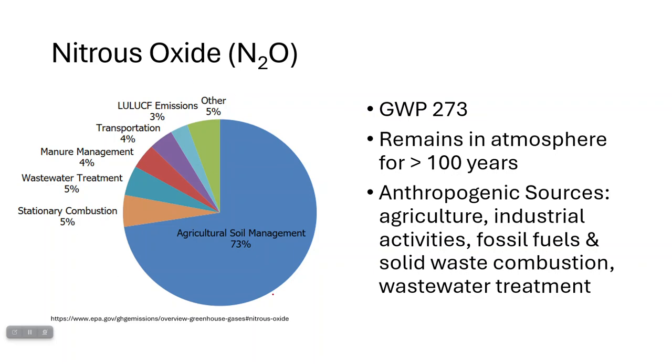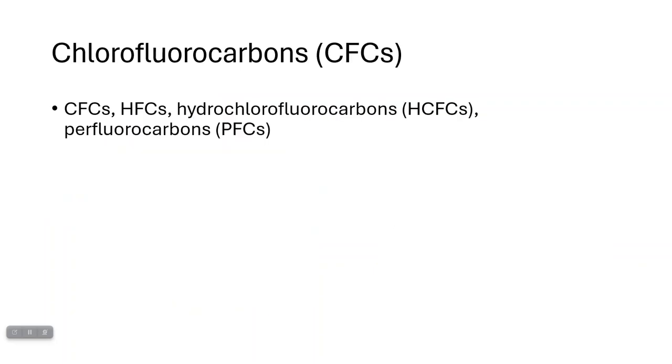So here are various sources here. Notice most of it comes from our agricultural soil management. And chlorofluorocarbons, notice I don't have a pie chart because honestly, all chlorofluorocarbons are anthropogenic. A lot of these chlorinated hydrocarbons, CFCs, HFCs, HCFCs, which are hydrochlorofluorocarbons, and perfluorocarbons, PFCs, all of those are greenhouse gases.